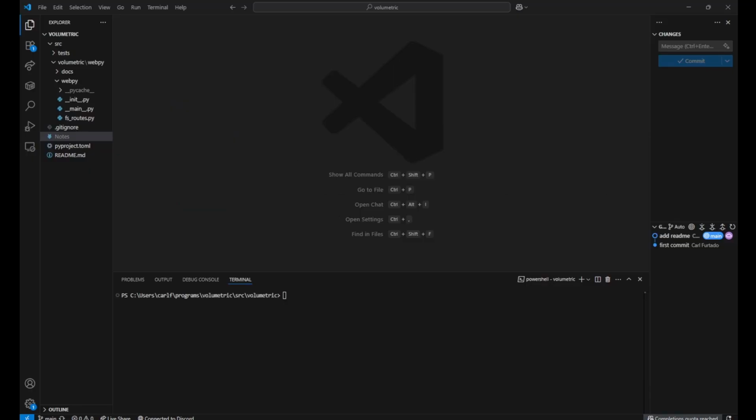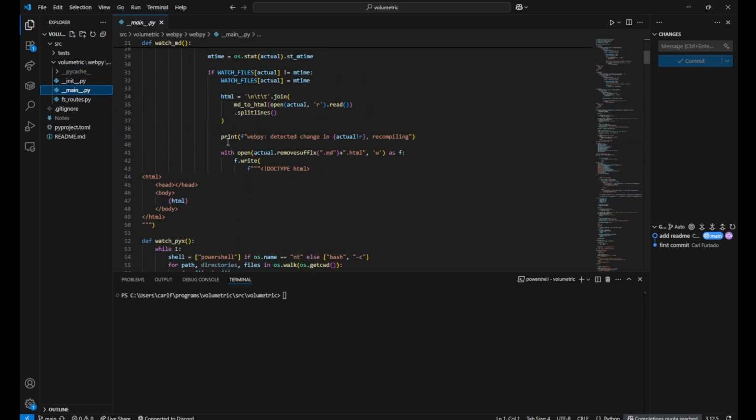Alright, so since projects in this web framework are going to look a lot like projects in my old web framework, especially in terms of file system structure, I'm going to copy over some of my old code and just clean it up so it provides a solid base for us.